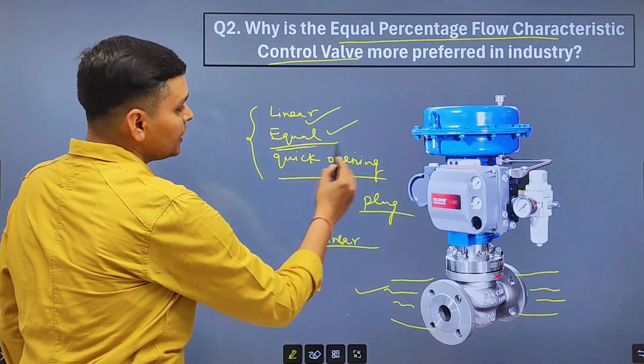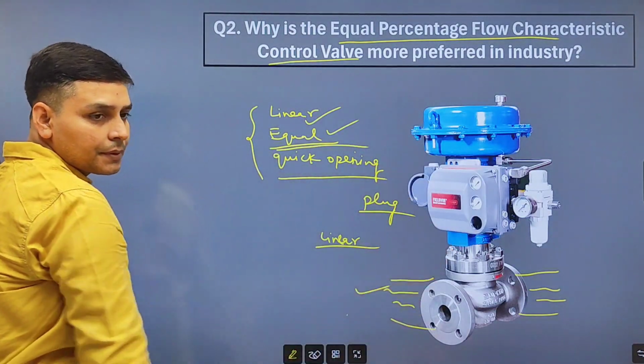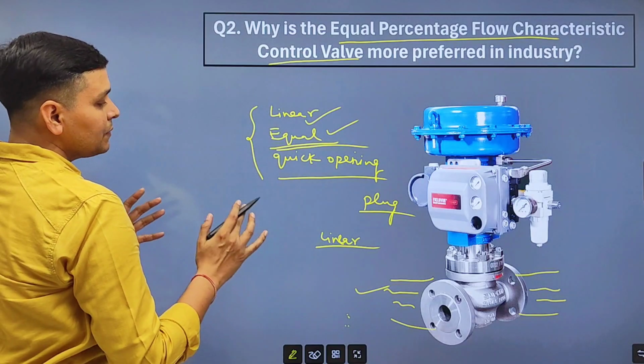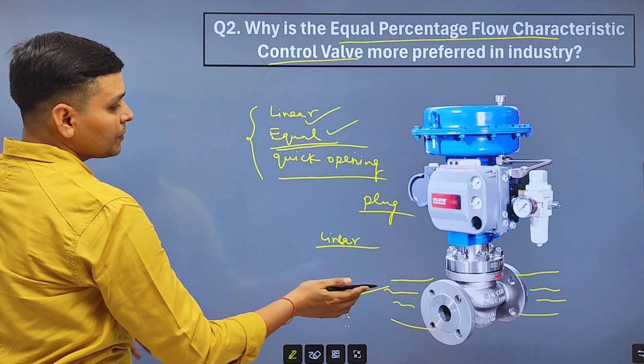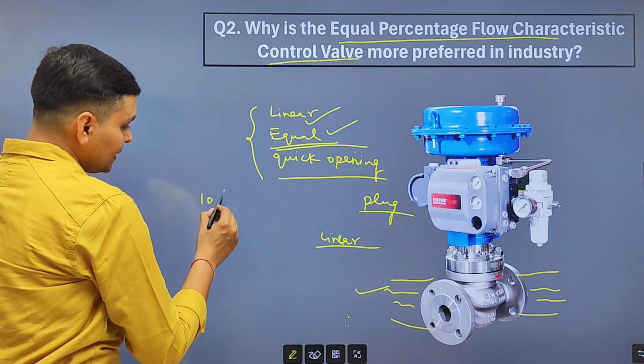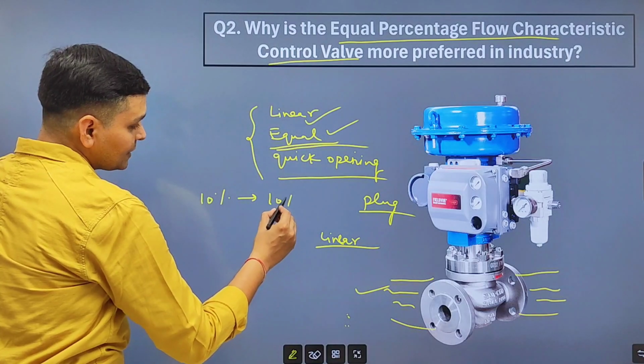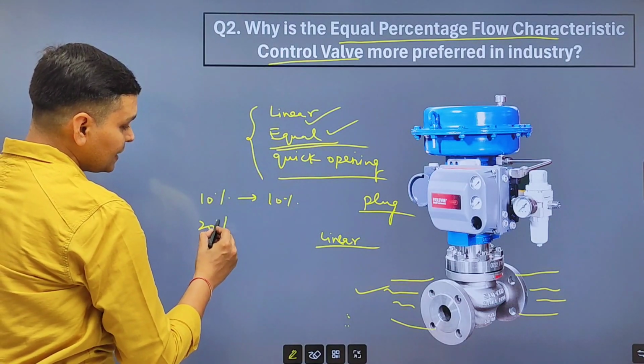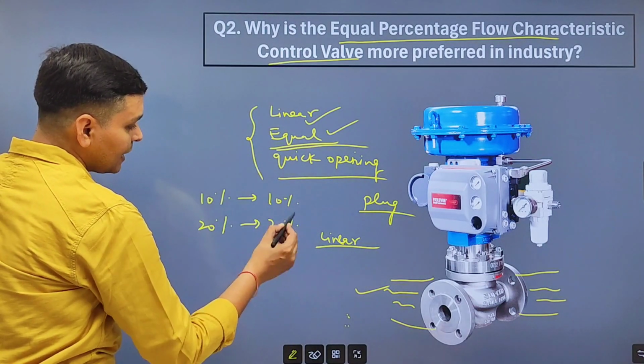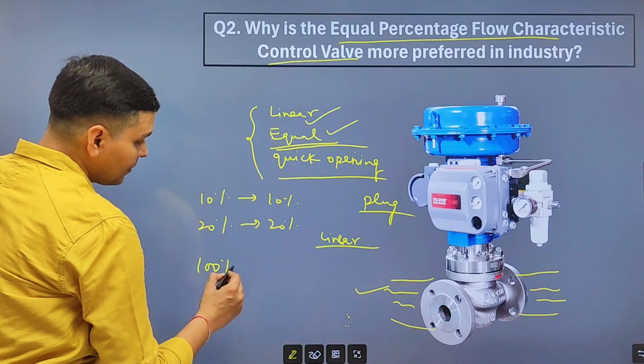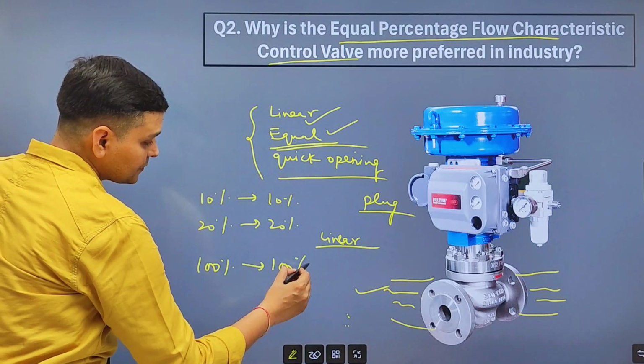So we will use this equal type control valve. Equal percentage means valve is opening equally according to the signal. At 10%, valve will open 10%, at 20%, valve will open 20%, and at 100%, valve will open 100%.